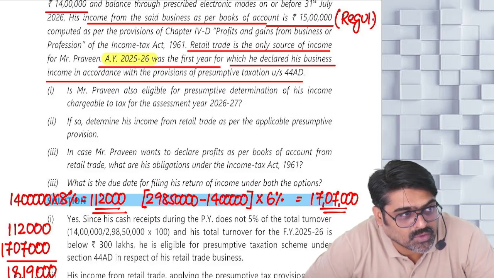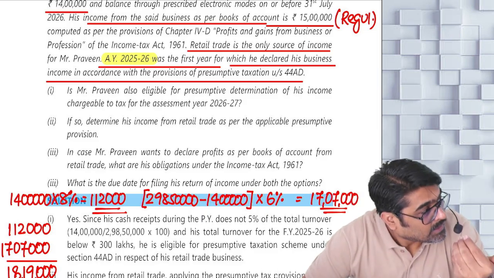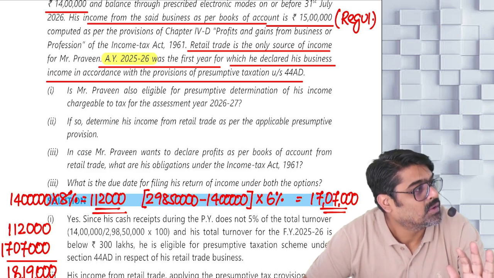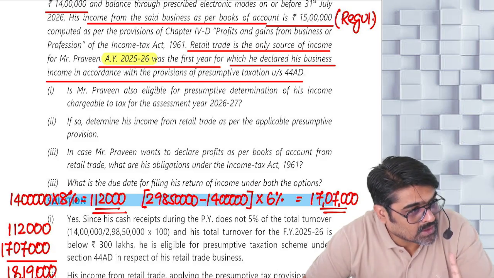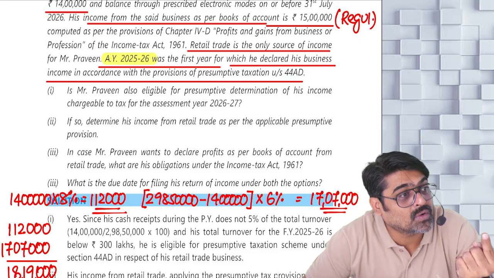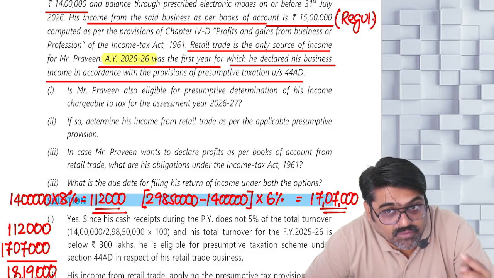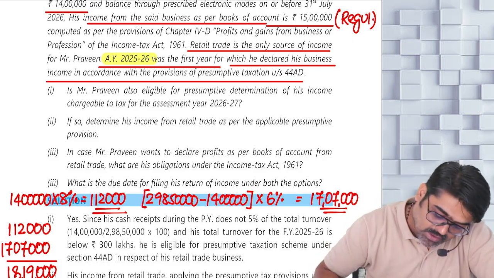But what if you want to show lower profits in this year? Can you show? Yes. In the next 5 years, in any year, you can show lower profits. But in that year, if the total income is more than basic exemption limit, you will maintain books of accounts. You will get them audited also. Yes or no?